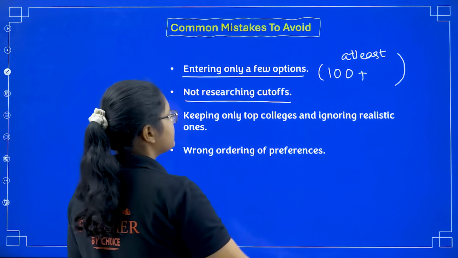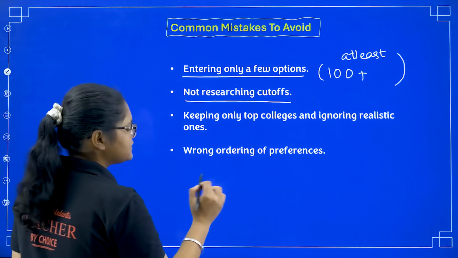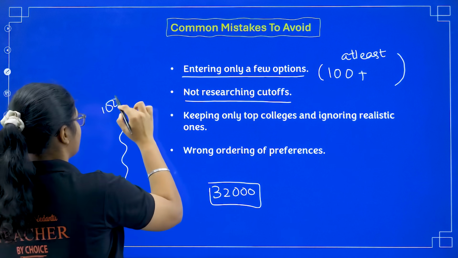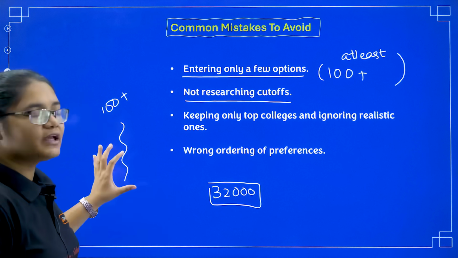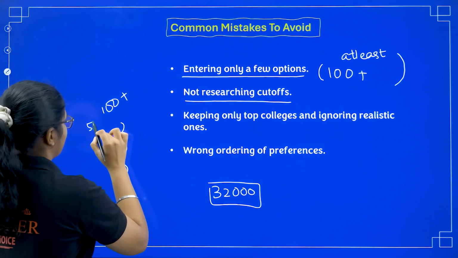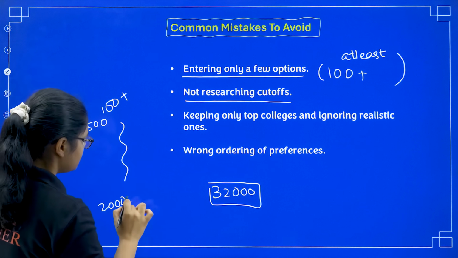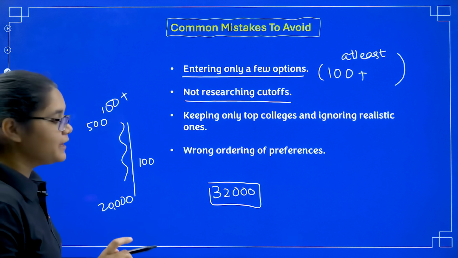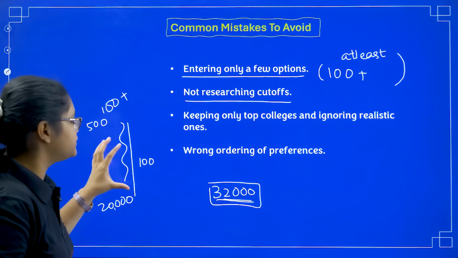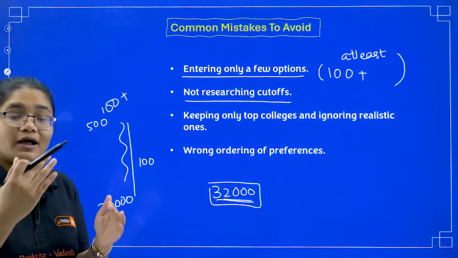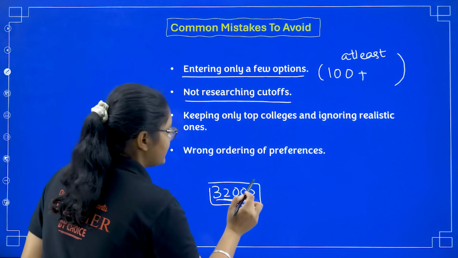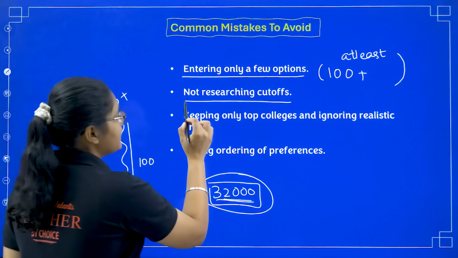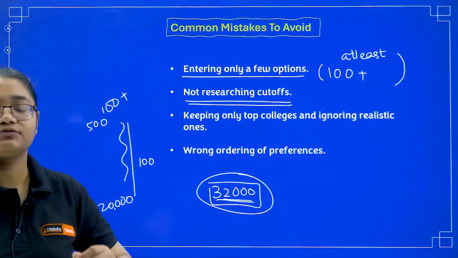Next, we have not researching the cutoff. As I told you, for example, your rank is 32,000, and you have put 100 plus colleges, but all of their cutoffs are between, for example, 500 to 20,000. In this range you have put 100 colleges, but still you will not be getting any seat. Why? Because your rank is 32,000 and the colleges you have given have a cutoff of only 20,000. So you have to put those colleges where the cutoff and your rank are similar, or the range is very near. You should be giving correct colleges with correct research for the cutoff.